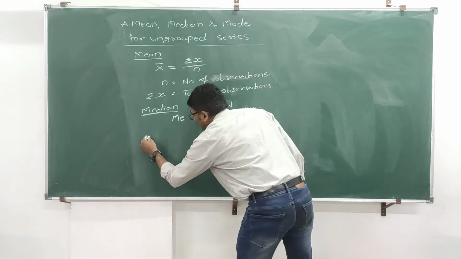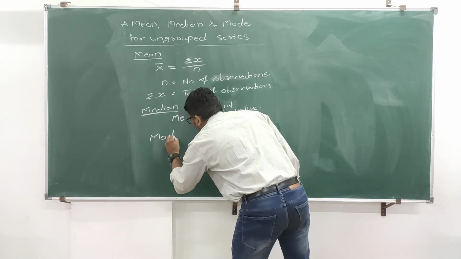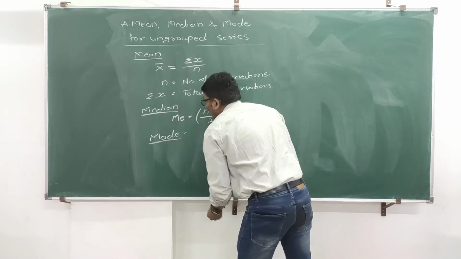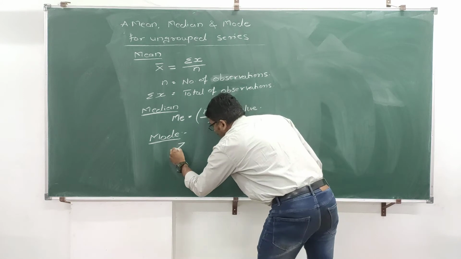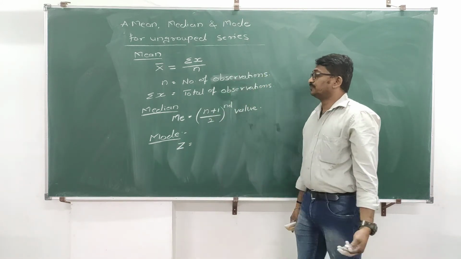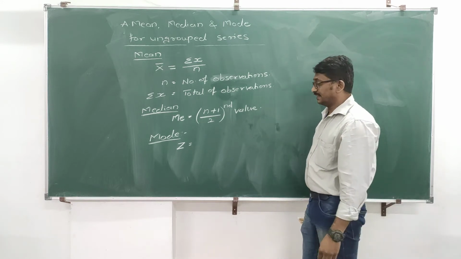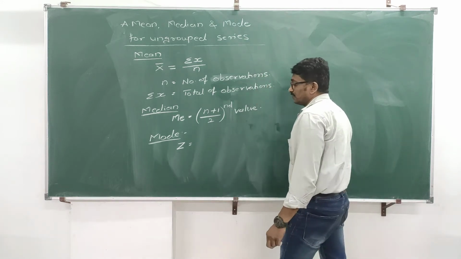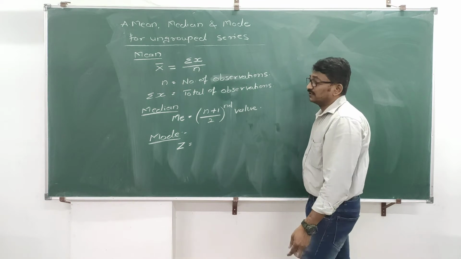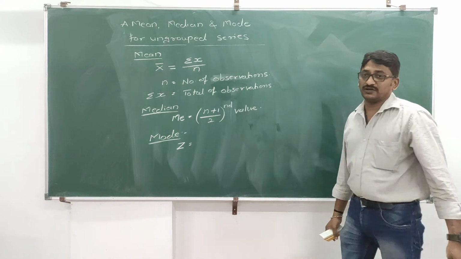Then the third one is mode. Mode is always denoted by Z, again for ungrouped series, group series or continuous series. Now to calculate mode for ungrouped series, a formula is not available.